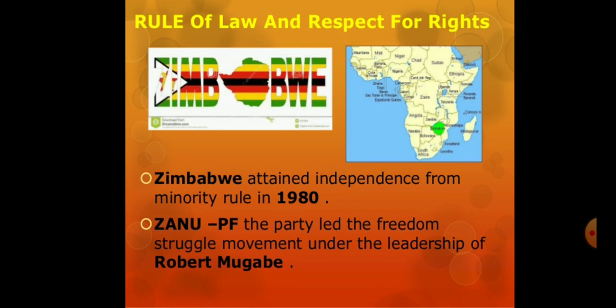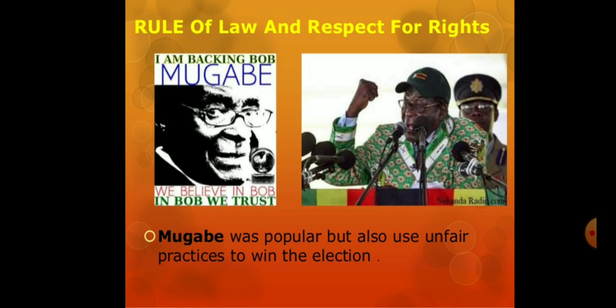Zimbabwe became independent in 1980, and who led the freedom struggle? Leader Robert Mugabe. Mugabe was a very popular leader, and got elected.